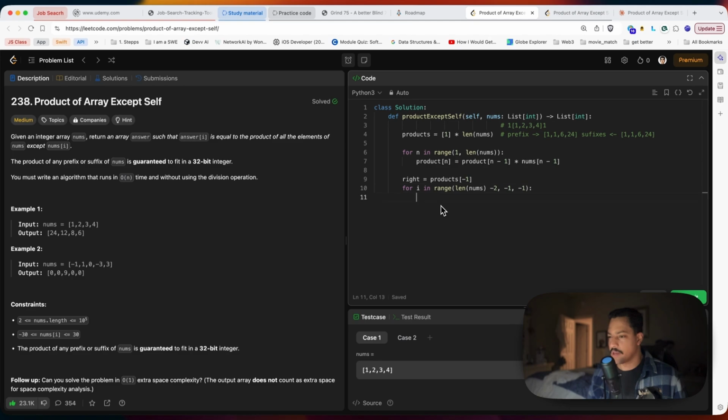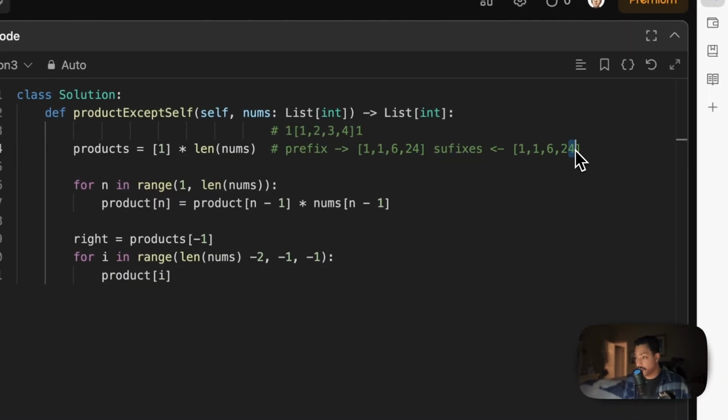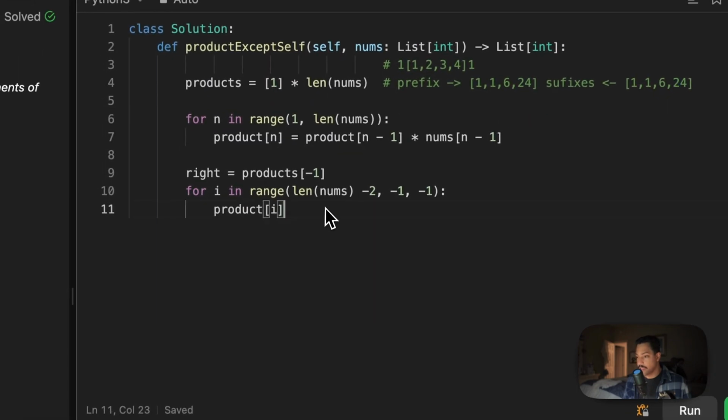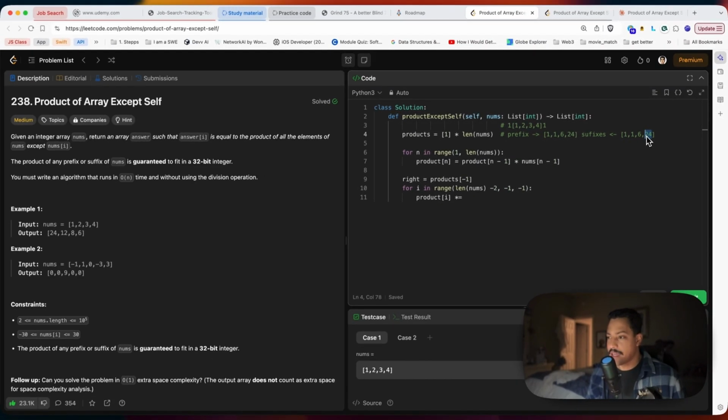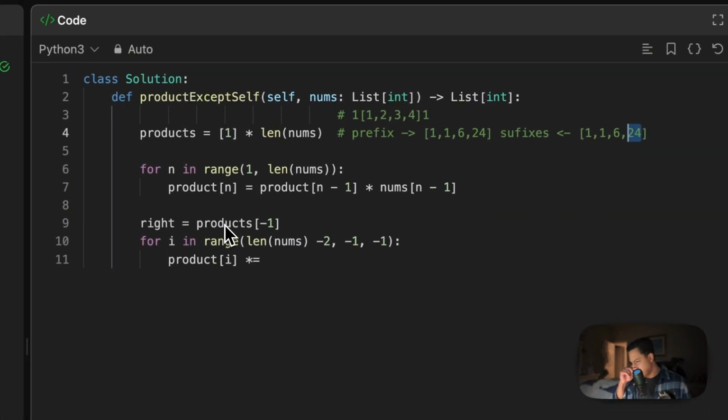So how do we go from here now? Well, we say the product of that number at I, so the product of this index right here, which is the n, is going to be, we're going to multiply times equal. So every time it goes through, multiply this number by what? So we need to multiply 24 right here by the last number in, I think this is nums.